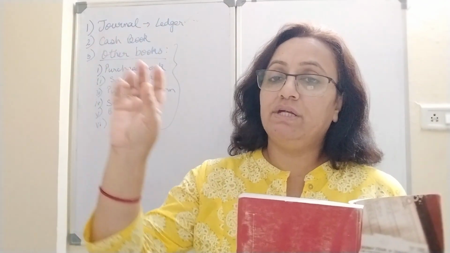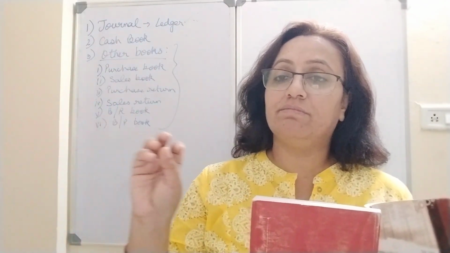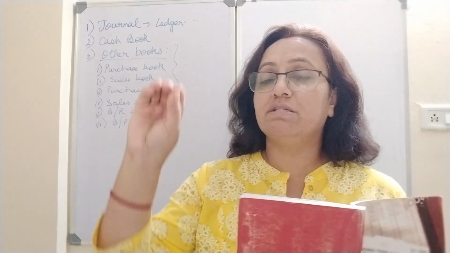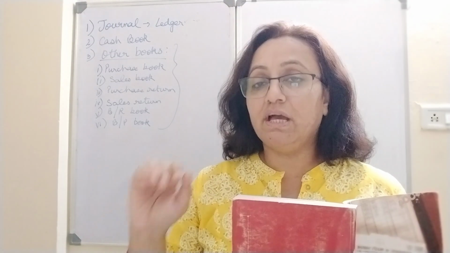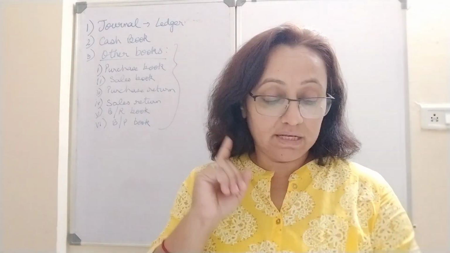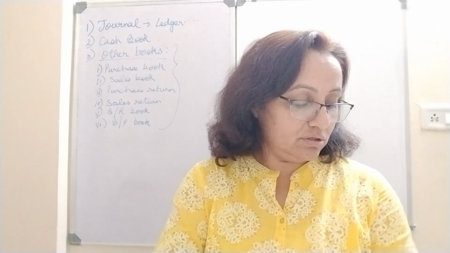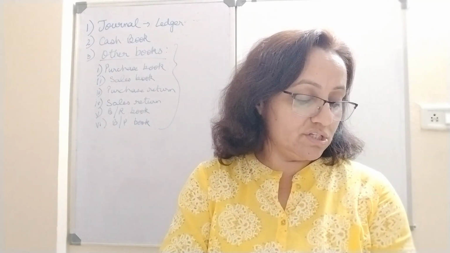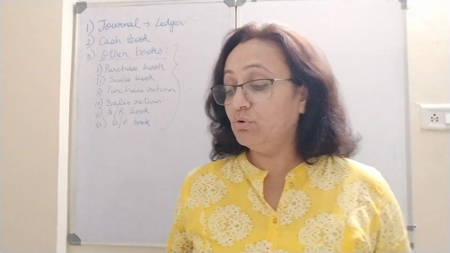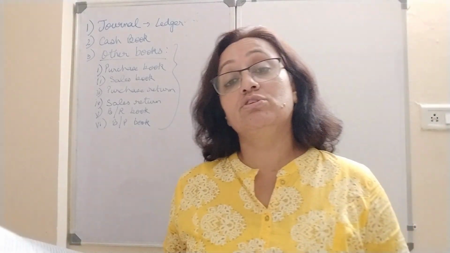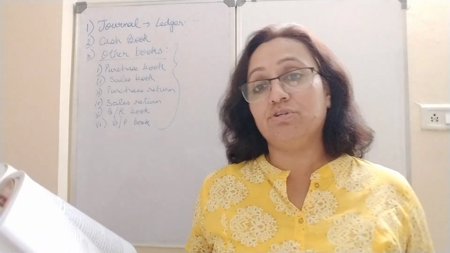Suppose cash we are maintaining separately, purchase we are maintaining separately, bills we are separating, then we are separating sales, we are separating our debtors, we are separating our creditors. For every one we are maintaining a different book of account, right? So that is ledger. Now in your book, the difference between journal and ledger is given on page number 74. You have to go through the difference between journal and ledger because it often comes in the theory questions.